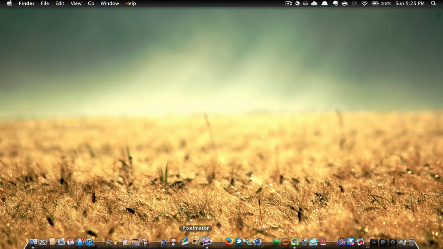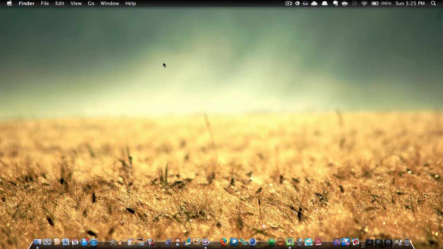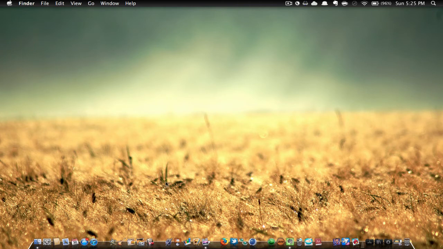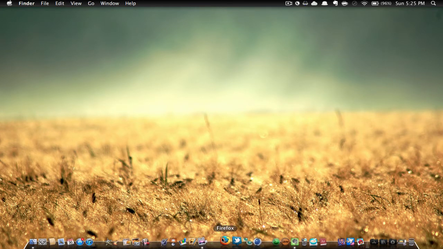Beside that is ScreenFlow, which is what I'm using now to record my screen. If you like the HD setting, or if you want to learn how to get ScreenFlow, I have a video on how to get it, and I also have a video on how to make your screen HD. I believe my quality is quite good.